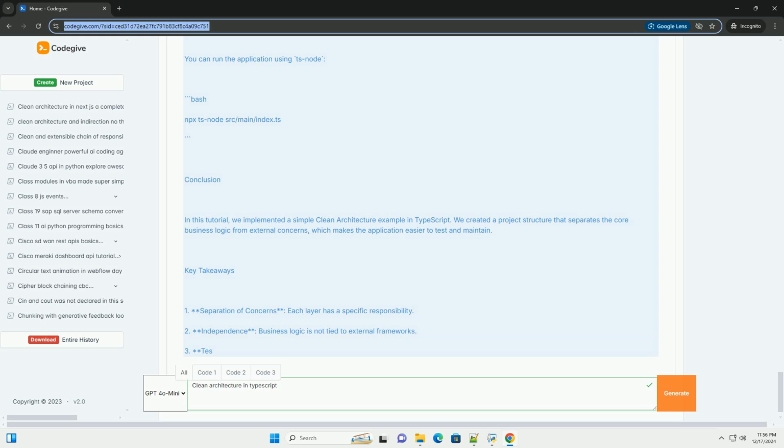Private users: User[] equals an empty array. getUserById(id: string): User or null. Return this.users.find(user => user.id equals id) or null. createUser(name: string): User. Const user equals new User((this.users.length + 1).toString(), name). this.users.push(user). Return user.